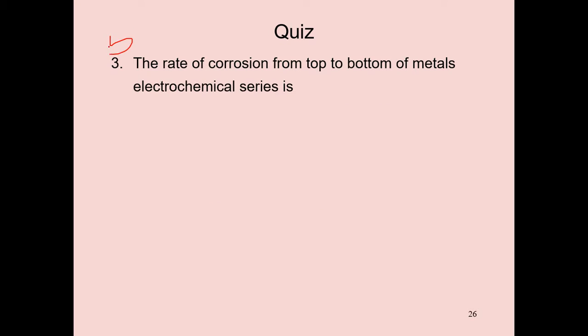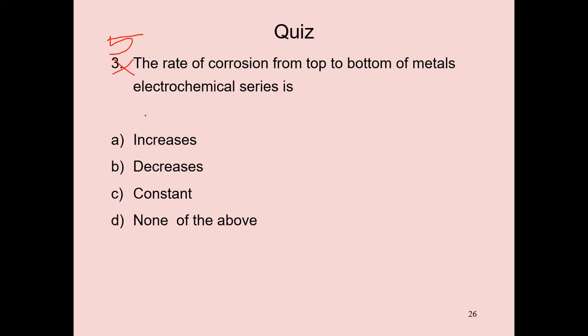Next, the fifth question. The rate of corrosion from top to bottom of metals in the electrochemical series is: suppose potassium, sodium, next zinc, iron, hydrogen, silver, gold, platinum.